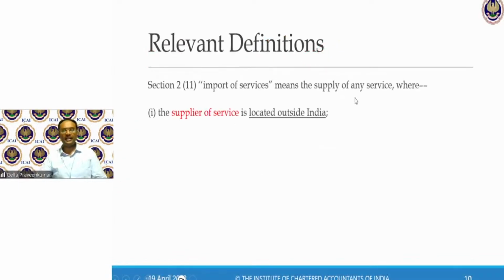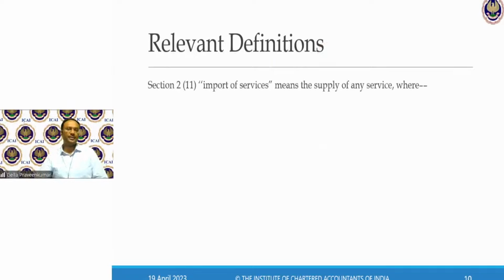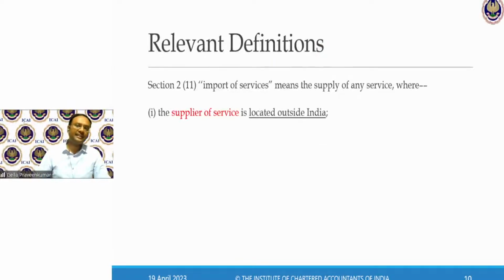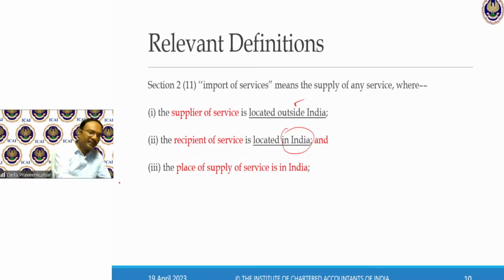Import of service. Now, export we have understood as per section 2, clause C. Now I go on to import of service. It means supply of any service where the supplier of services is outside India and the recipient of services is in India. This is an obvious interpretation. The service provider is outside India, the recipient is within India, and the place of supply of services is in India.